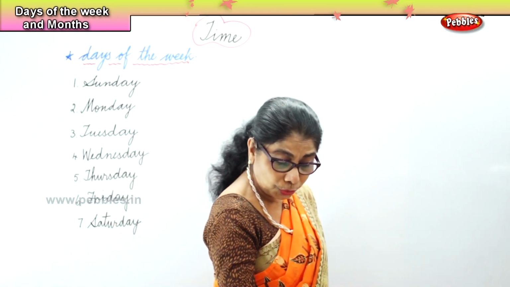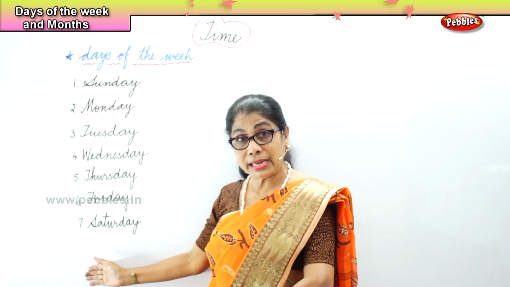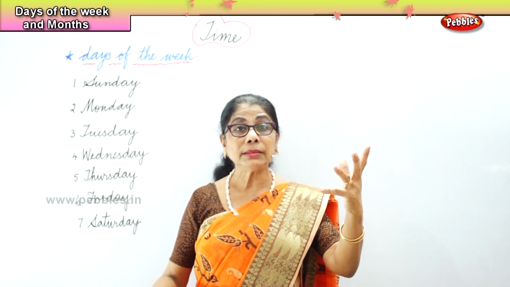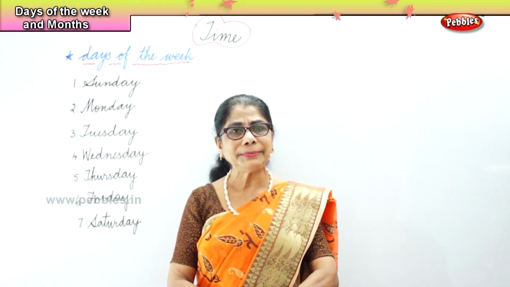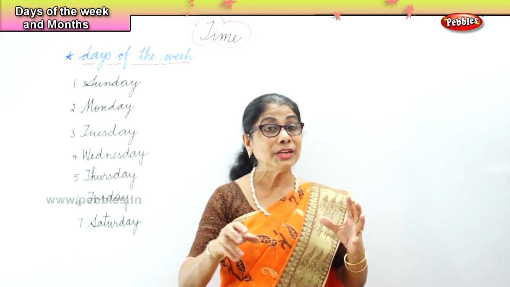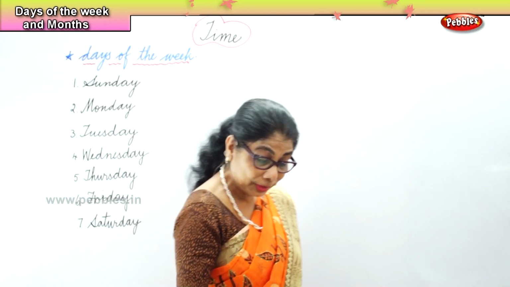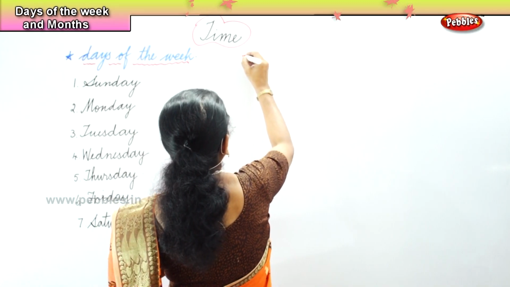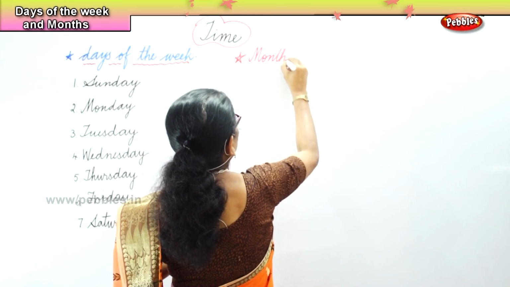Next we need to know the months of the year. Now there are 7 days, which become 1 week, and 4 weeks make 1 month. Now how many months are there in a year? 12 months. Again, names of the months should be written in capital letter. And we must know the spellings correctly. So next we are going to learn months of the year.